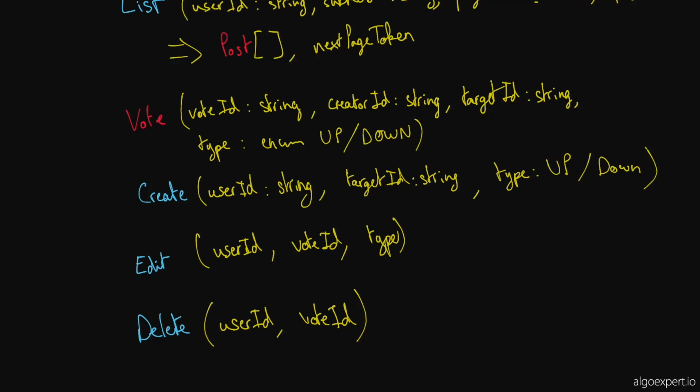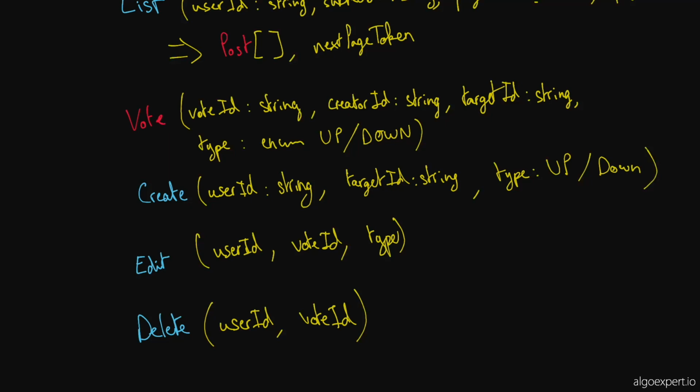So I do have one more question. We need to be able to display whether or not you've upvoted or downvoted a certain comment or a certain post. So would that be in a get vote call, or would that be in the respective get API for the comment and the post? Oh, you're saying if you are on a subreddit as a user, you should see something like a vote being blue or whatever, showing that you have cast a vote. Is that what you mean? Yes, that's exactly what I mean.